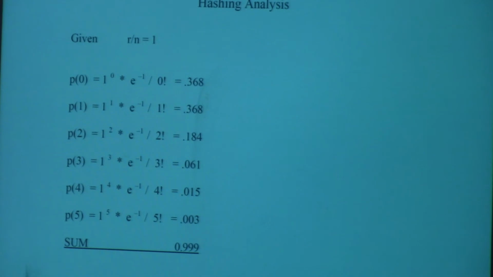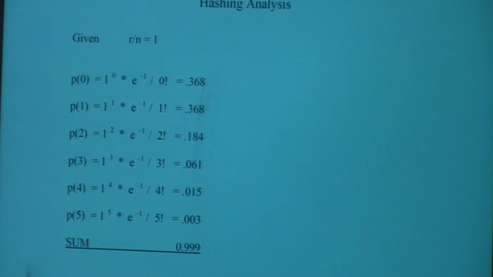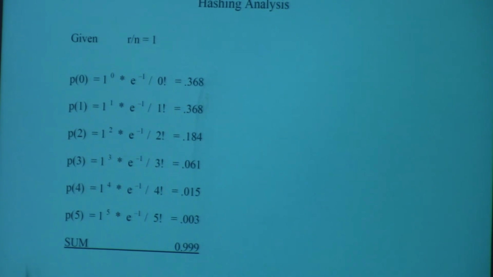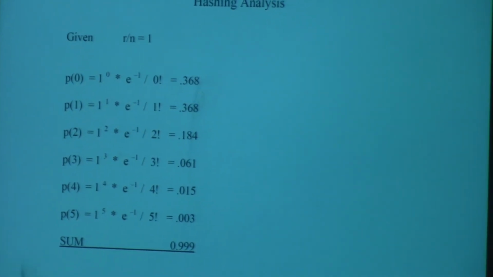What is the number of comparisons in a failed search? Different problem. Failed search. Because now failure could end up in an empty chain or non-empty chain. What's the probability that we select one of the empty chains? One out of 1,000. Yeah, one of them, but you're right. What's the probability that we select an empty chain? 36, 37%, yes. But I was thinking, what's the probability we select this empty chain? That's going to be 1 out of 1,000. Every chain has an equal likelihood of being chosen, right?